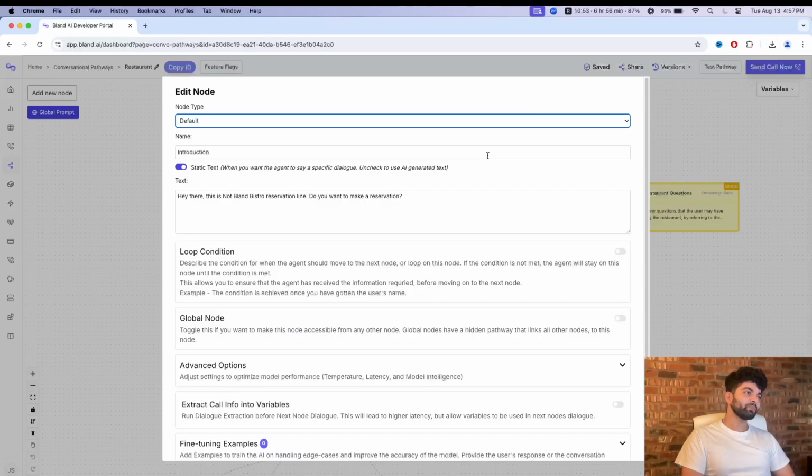In my case here, I don't want this to be a global node because I only want the introduction to happen once. You only say, hi, how are you doing, at the start of the conversation. You don't say it after that. That's why it's not a global node.